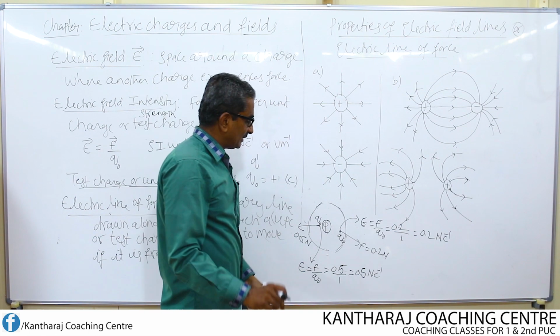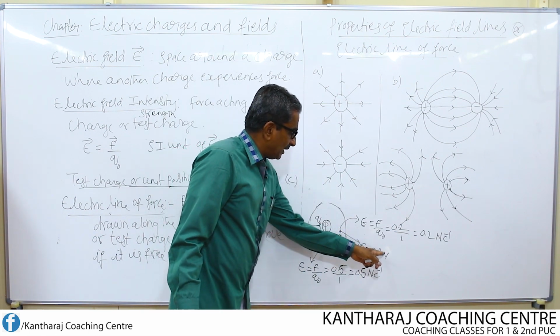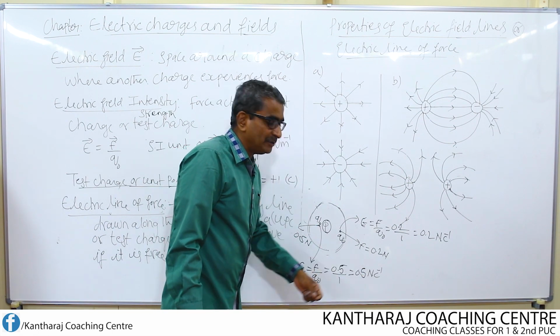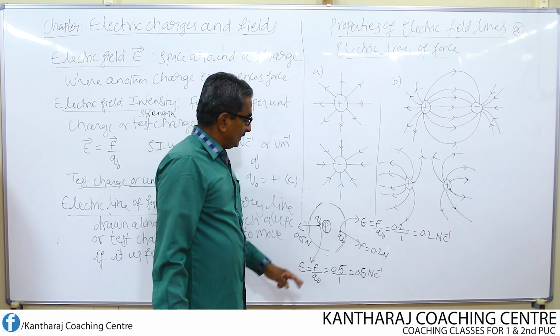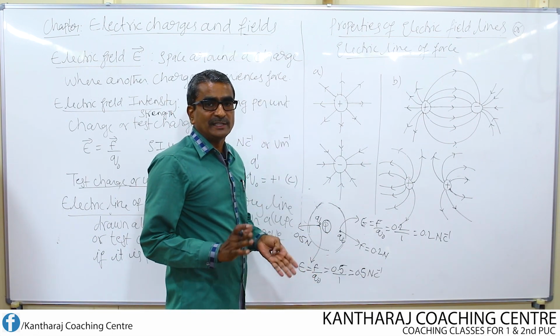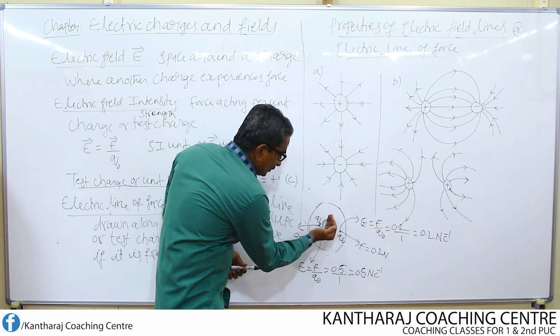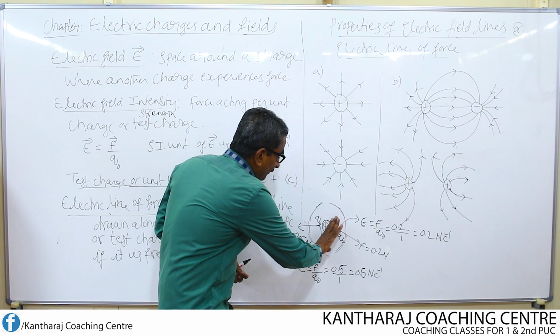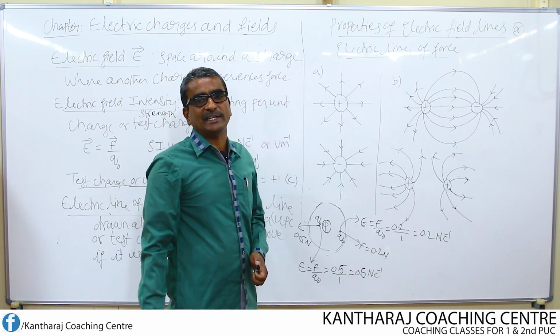See, I have to observe one thing. The field strength at this point is 0.2 Newton per coulomb, whereas the field strength at this point is 0.5 Newton per coulomb. How come it is possible? See, one thing must be very clear. Close to the charge, field strength is always large. Away from the charge, field strength goes on decreasing.